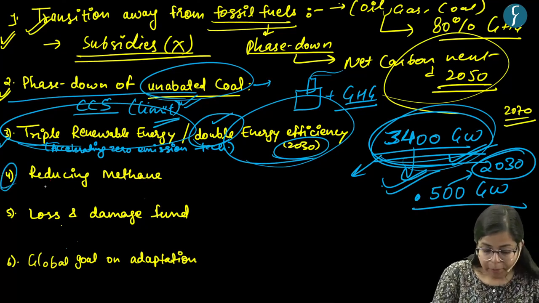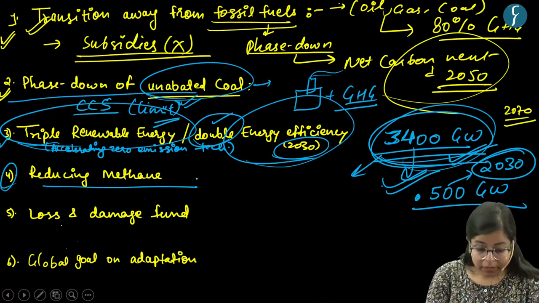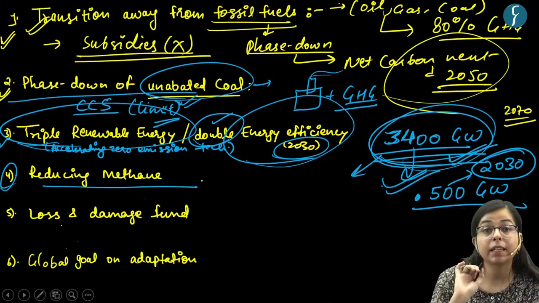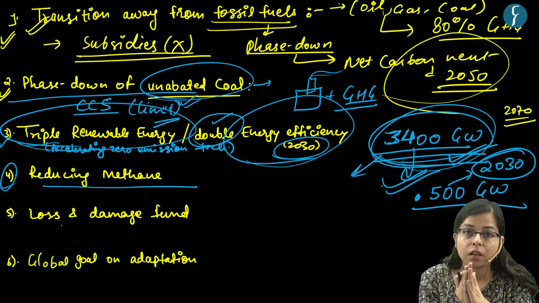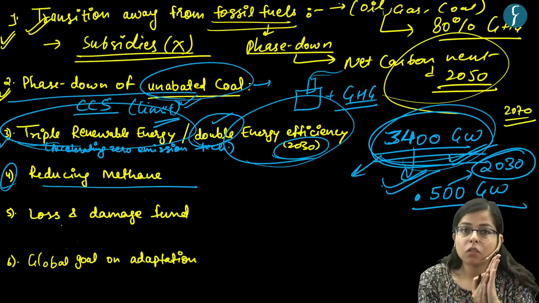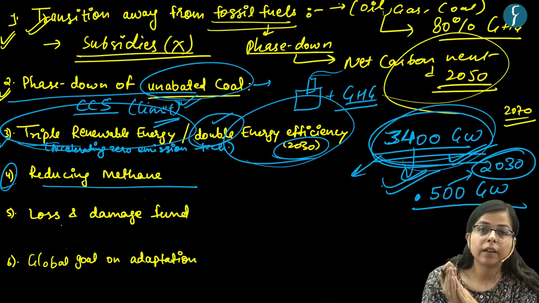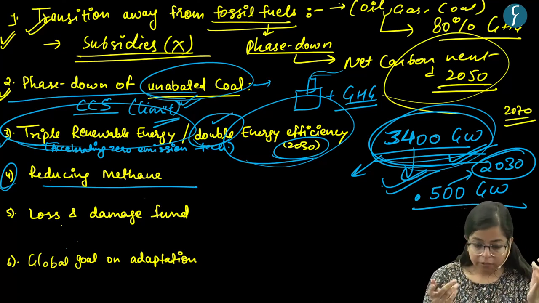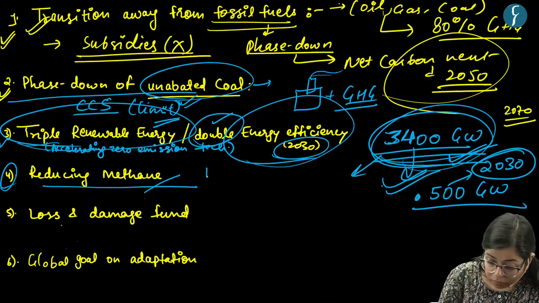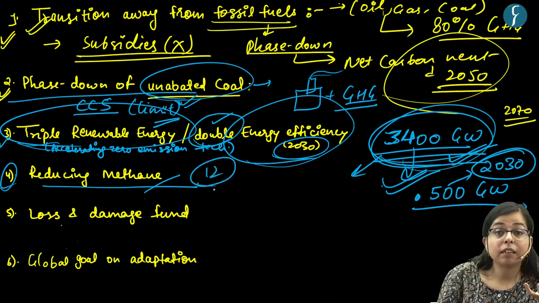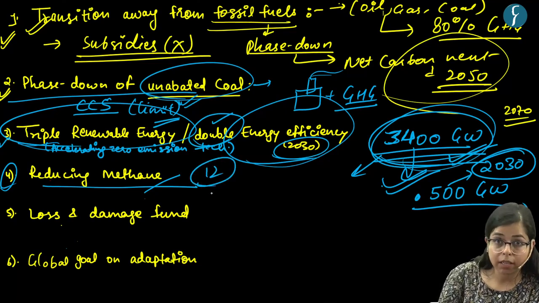Other thing is that the countries made a consensus on reducing the methane emissions. Now, earlier, if we talked about greenhouse gaseous emissions, major focus had been on reducing the emissions of carbon dioxide. But as you are aware, methane is a highly potent gas, right? It is also an important greenhouse gas, and the lifespan of methane is relatively low as compared to carbon dioxide.